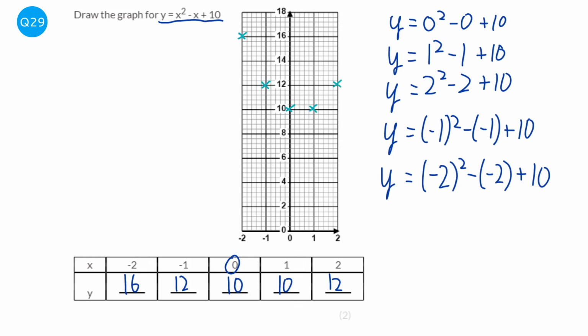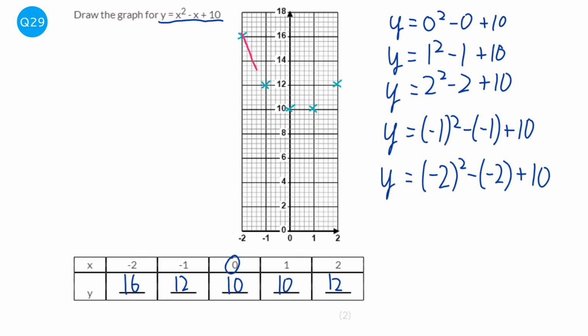Okay, when you join this up, things to be aware of is you need to make sure that you have a round U at the bottom and not a flat bottom. So you want to avoid a flat bottom. You also want to make sure that you avoid feathering like that. You want just one nice smooth line. And my recommendation is always to turn the page on its side. I don't have that luxury, so I'm going to try my best with this.